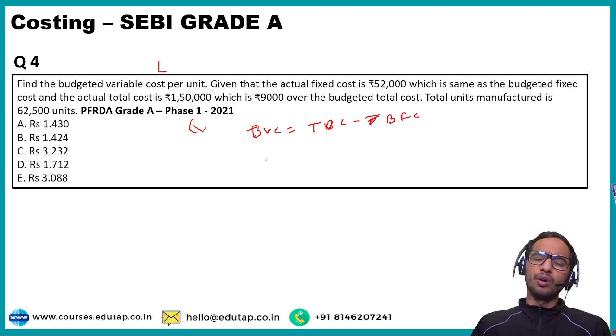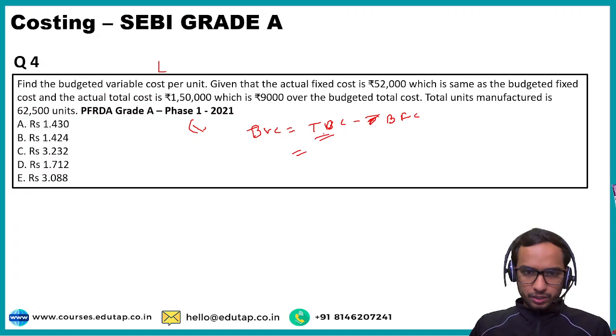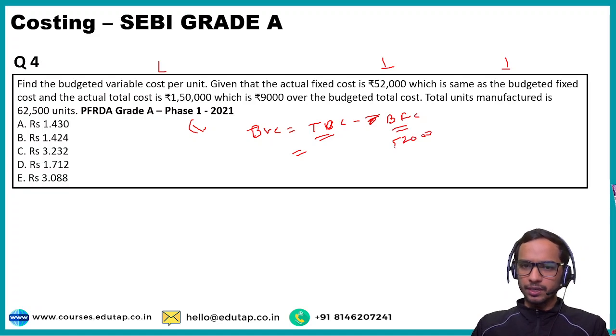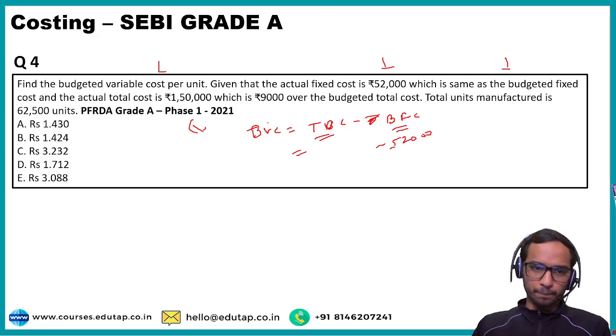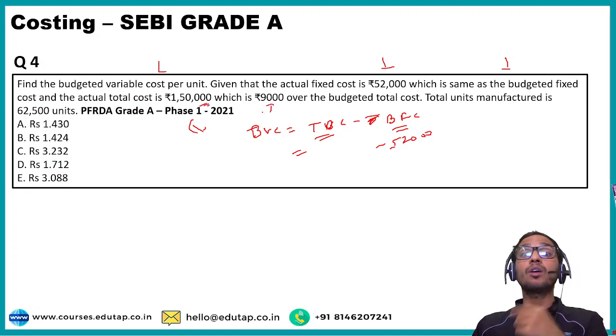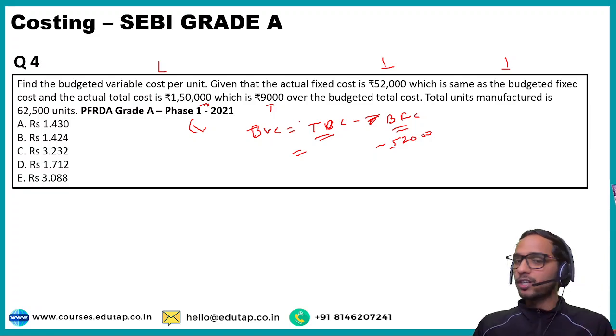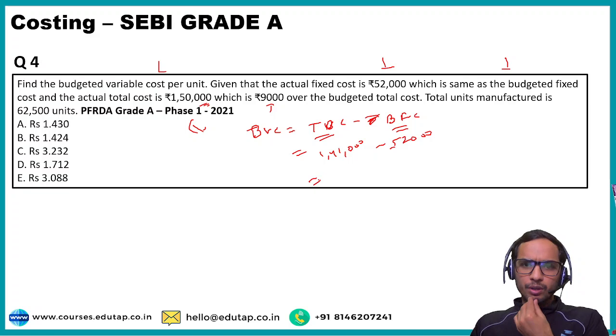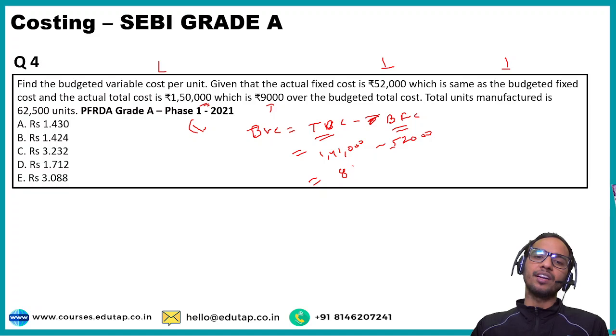Okay. Now your total budgeted cost is given to you or not. Let's read out. Given that actual fixed cost is 52,000, which is same as budget fixed cost. So budget fixed cost is given to you, 52,000, right? Because it is same as the actual fixed cost. Total actual cost is 1,50,000, which is 9,000 over the budgeted total cost. So your budgeted total cost is 1,50,000 minus 9,000. That will be 1,41,000, isn't it? Yes. Now when you minus 52,000 from the 1,41,000, it will be your 89,000, isn't it?